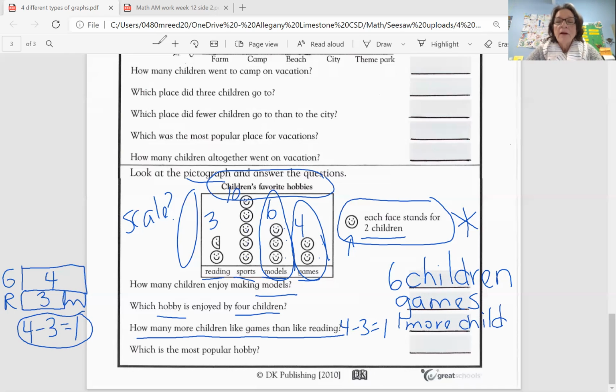Okay, and then our very last question, which is the most popular hobby? The most popular one is the one that most people do or that most people chose. And the most popular hobby right here, again, we don't even have to know the number. We can look at the pictures and say that has the most smiley faces. So which is the most popular hobby? And we would write sports there.